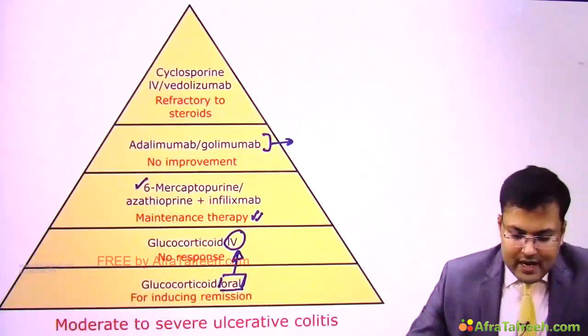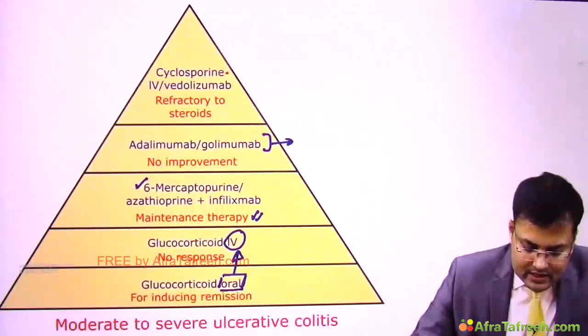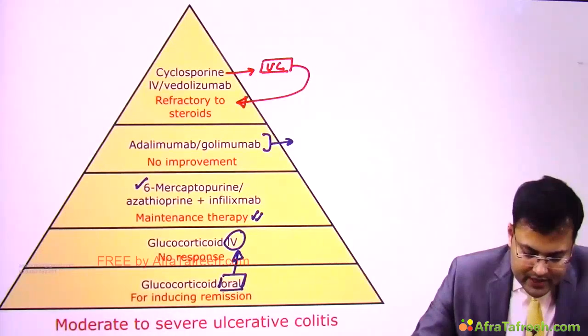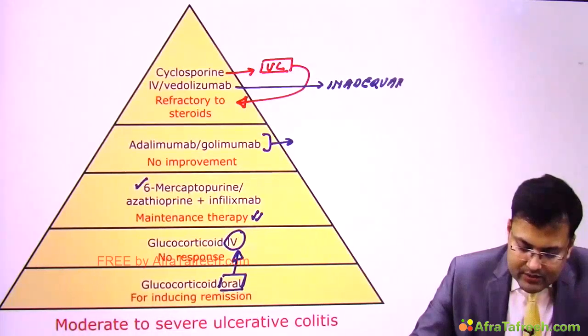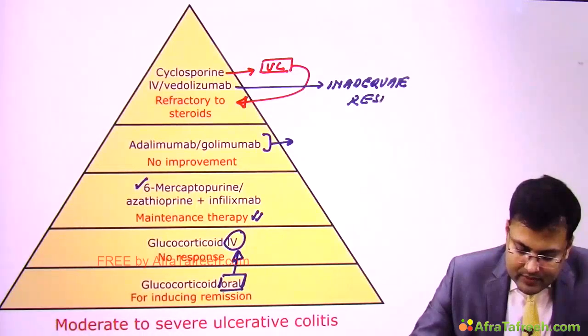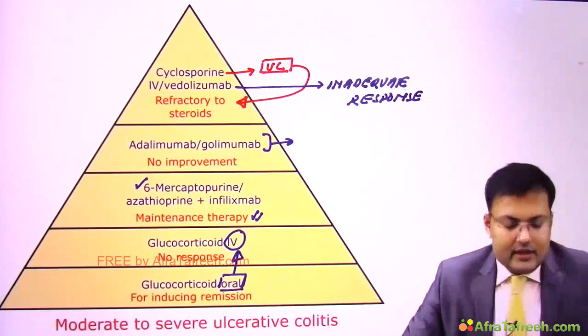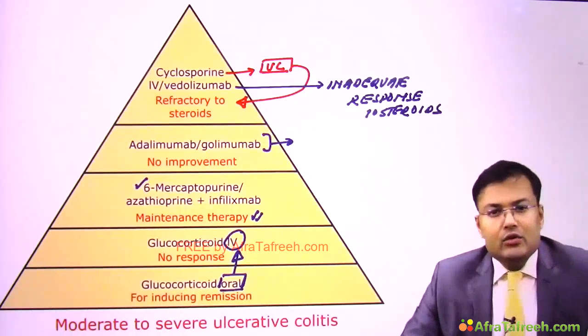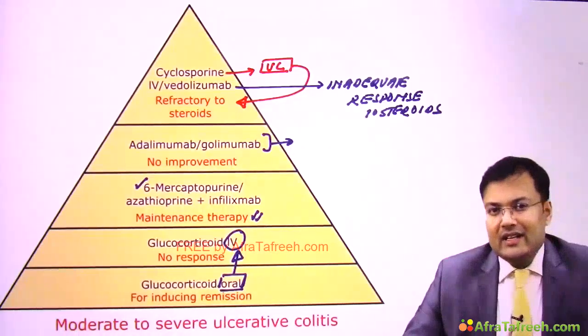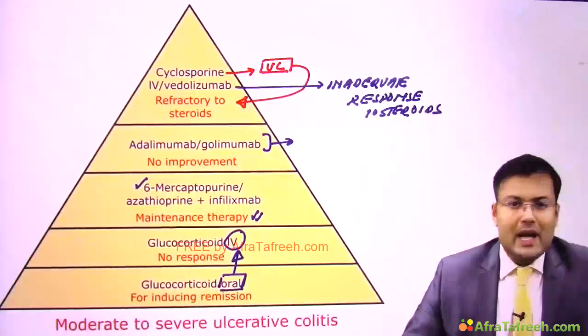And the patients who are refractory to steroids, we discussed that cyclosporine is given to the patients of severe ulcerative colitis which are refractory to steroids. And if there is inadequate response, so patient is having refractory ulcerative colitis, there is inadequate response to steroids. Clear? In those cases we have to give vedolizumab, and you know this is an anti-integrin. So this is how we manage the patients of moderate to severe ulcerative colitis.